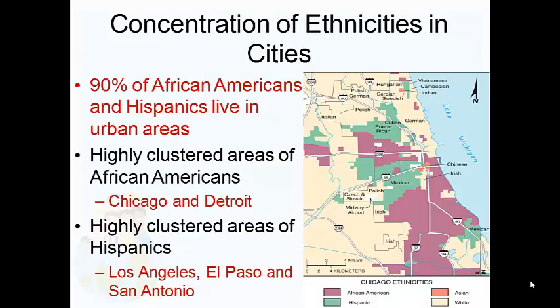All right, let's talk about cities, within cities. So 90% of African Americans and Hispanics live in urban areas. This is one example. This is Chicago to the right here if you take a look at that map. Now, there are highly clustered areas of African Americans in the following United States cities, Chicago and Detroit, and obviously Chicago's right there. There are also highly clustered areas of Hispanics in the following towns, Los Angeles in California, and El Paso and San Antonio in Texas. And again, this relates to migration patterns.